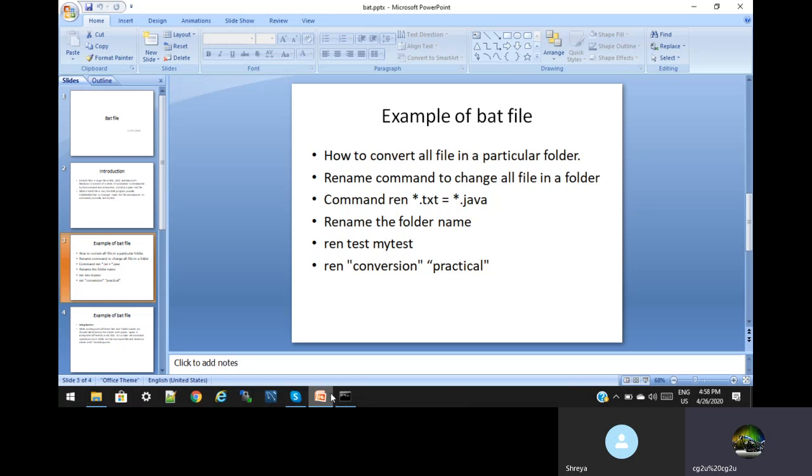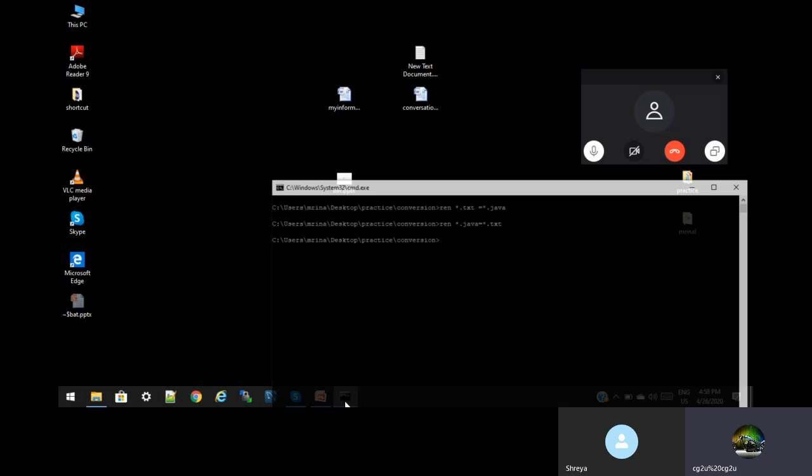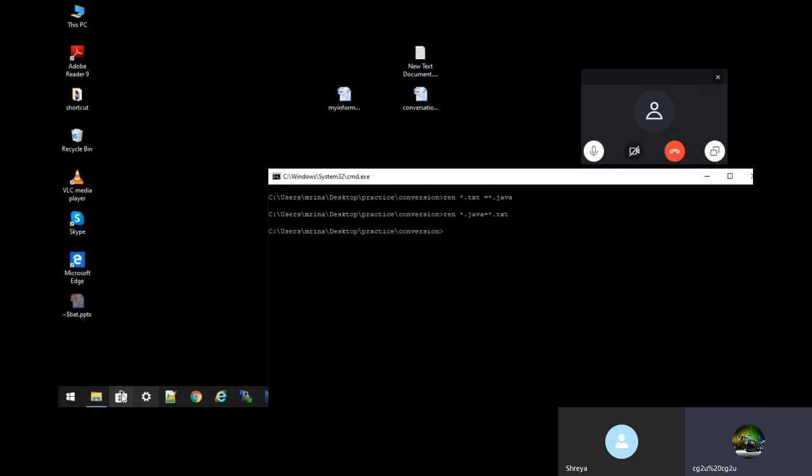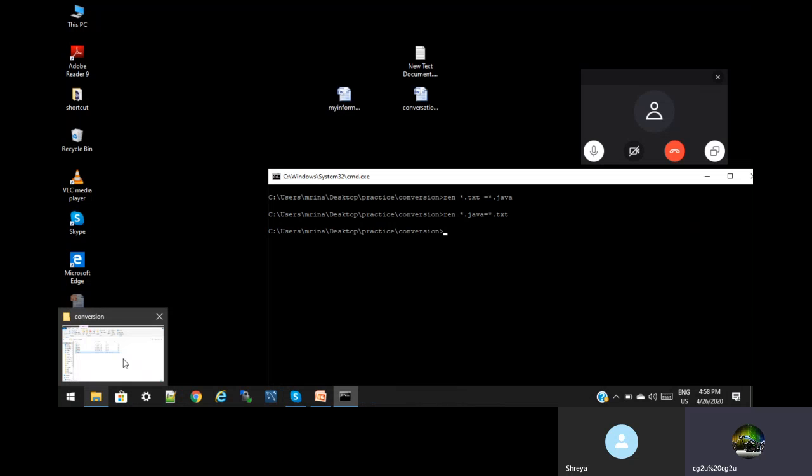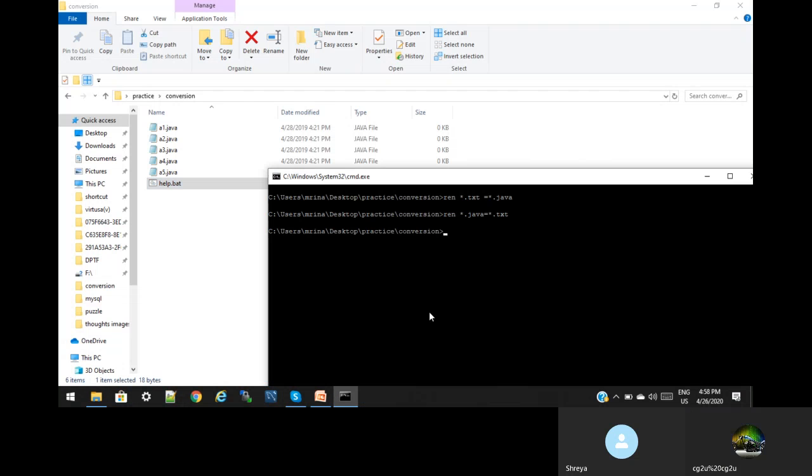So now, going forward, we will see how to use the rename command with any folder. Just now we have seen how to change all the names. So let us try. Now we have a Java file, and we have to change it to a text file. The command is ren, space, star dot java, space, star dot txt.